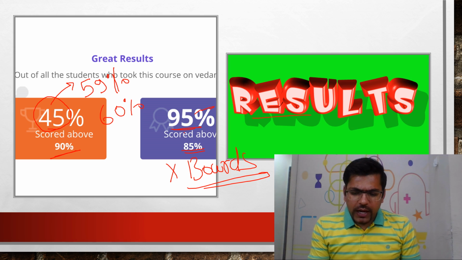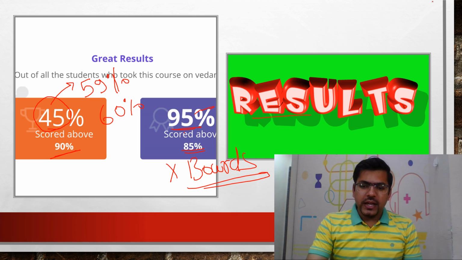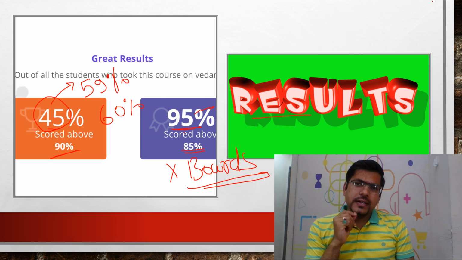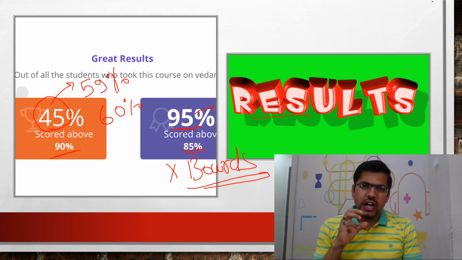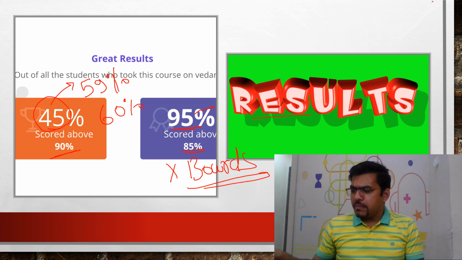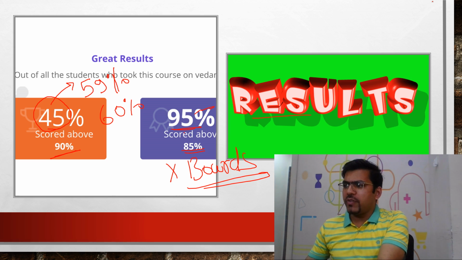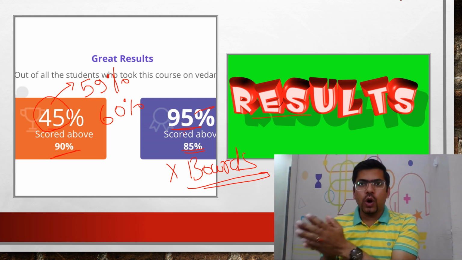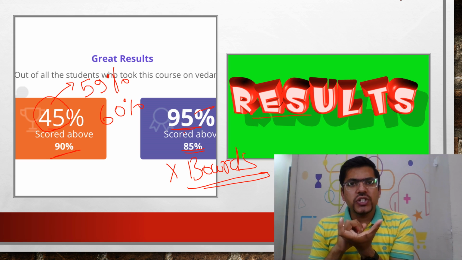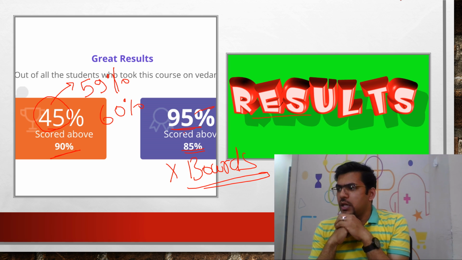Now, what I am trying to tell you guys is that, एक बात बताओ यार कि अच्छे रिजल्ट्स के लिए क्या इंपॉर्टेंट होता है? What is important? A very good coaching and a very good teacher? Just let me know. I don't want this conversation to be one-sided. I want you also to participate. What is important for a very good result? A very good teacher and a very good coaching? Okay.